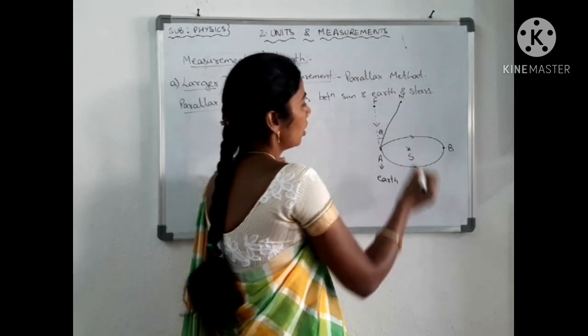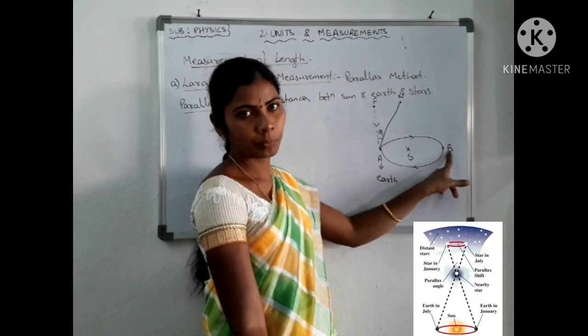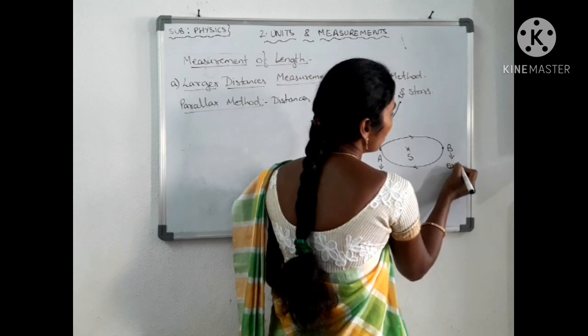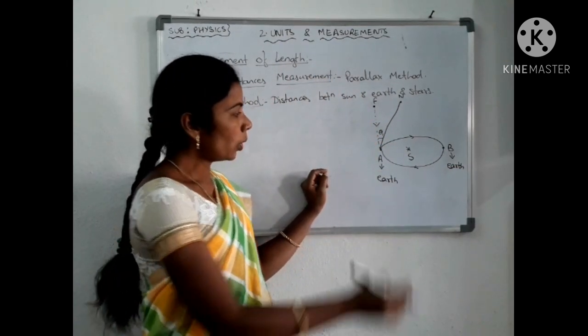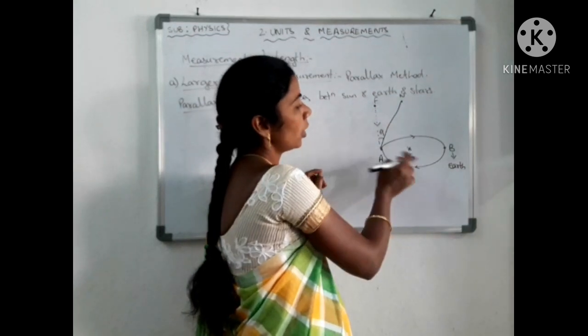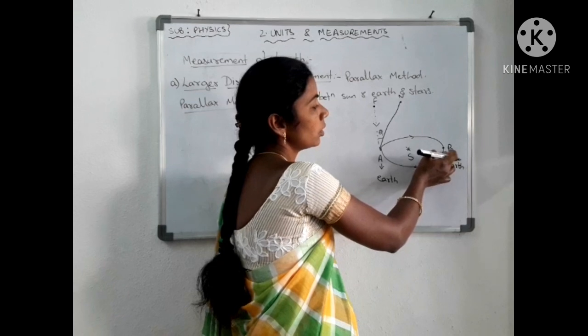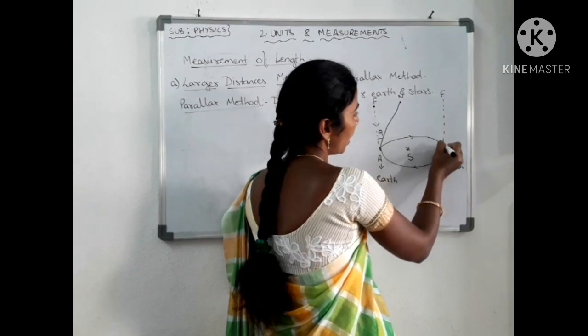Then the earth comes to the position at B. B is also the earth only, because the earth is continuously revolving around the sun in an elliptical orbit. During that revolution, when its position changes from A to B, the stars appear to the earth in this manner.